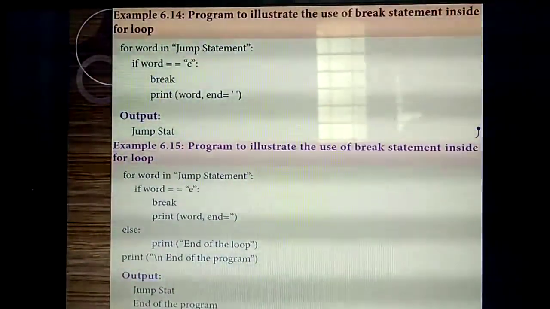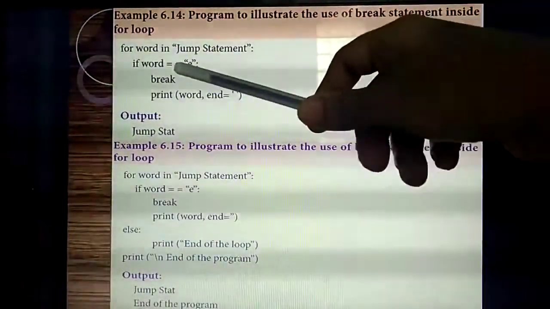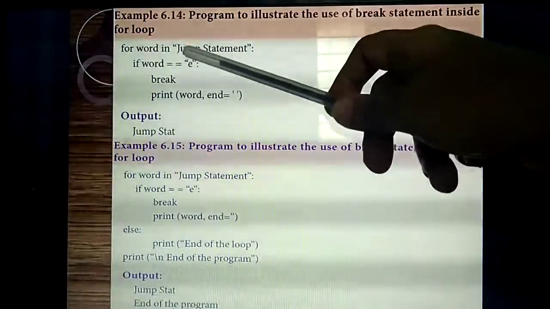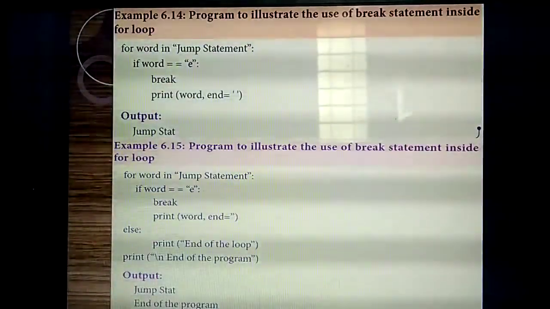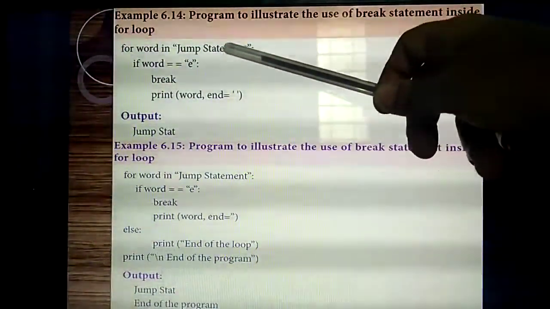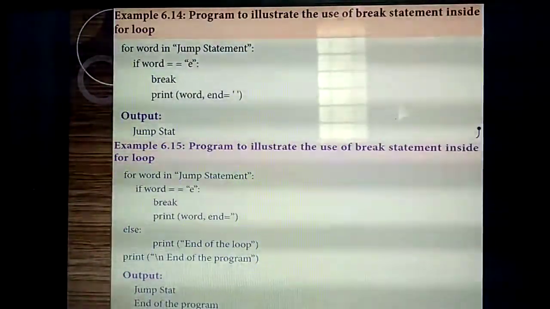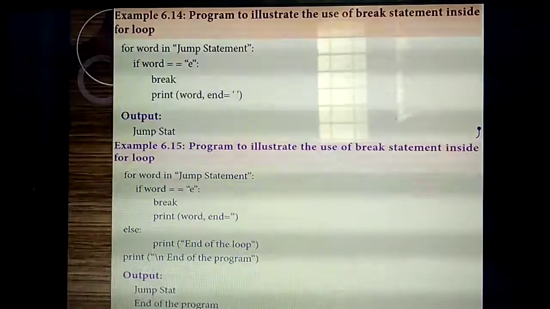When the letter E is found by the compiler, the control flow jumps outside of the loop.